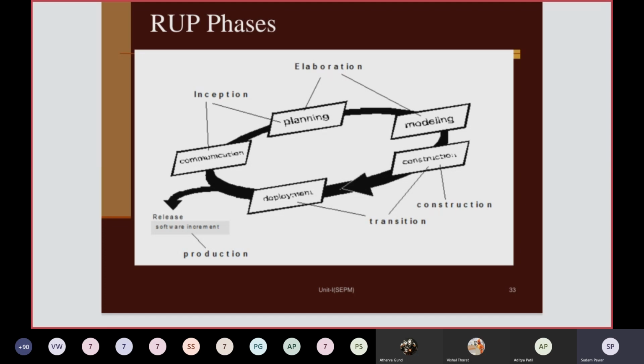Then elaboration comes between planning and modeling, which means it encompasses the planning phase as well as some part of the modeling phase. Then construction comes in coding and testing, which is why it encompasses the entire construction phase. The transition phase comes between construction and deployment, and production is after deployment, when you are delivering your software to the end user. What happens in each phase of the RUP you will see in the incoming slides, so you have to remember the RUP phases here.